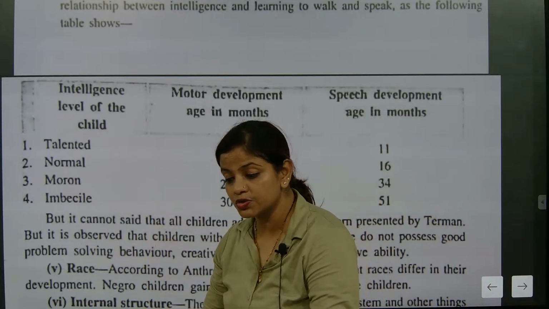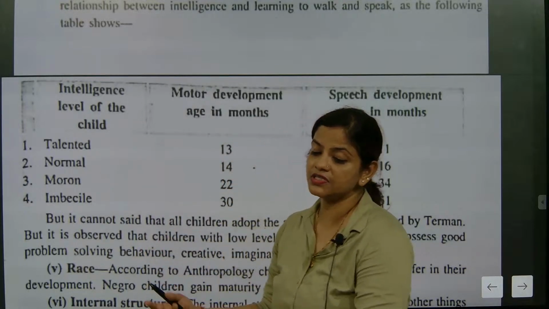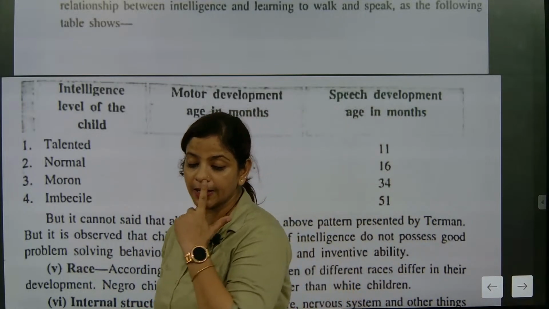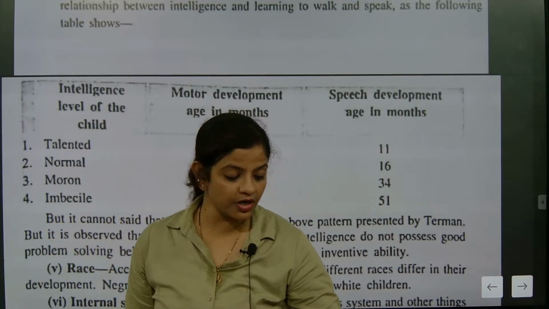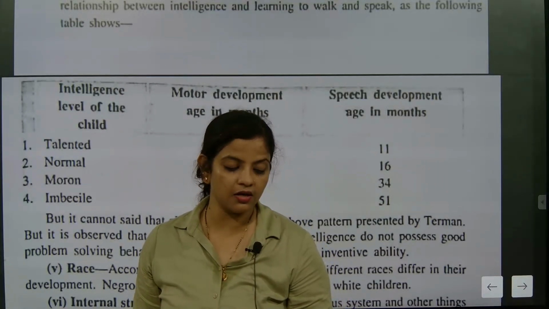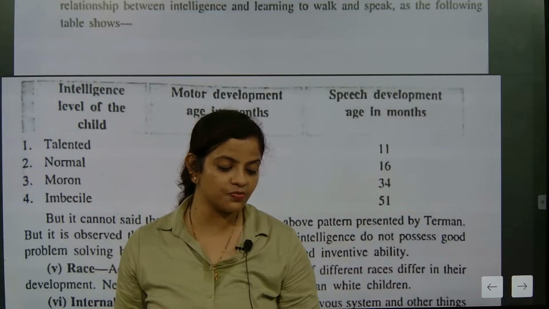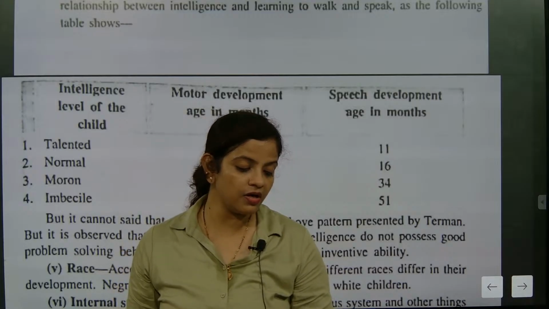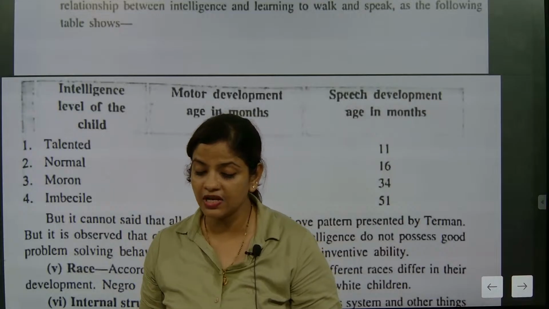After that, below this, imbecile means which is not in the normal category, which comes in the below normal category, understood or not? So it will be termed at that age for the category of children who are special, who have logical capability in a very, very less way.